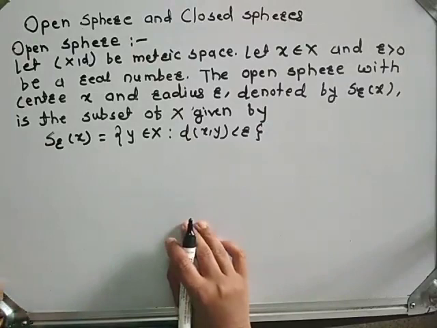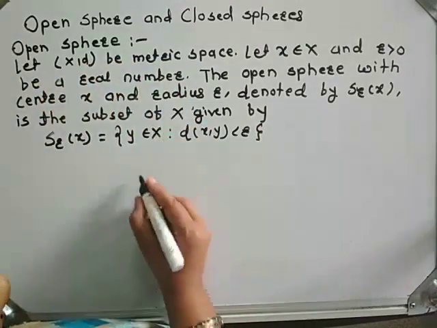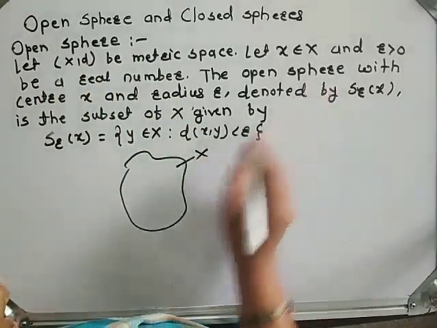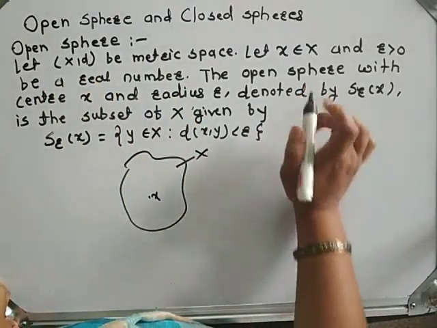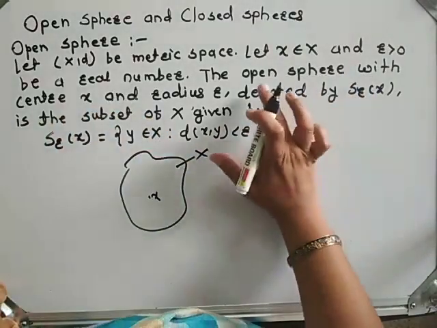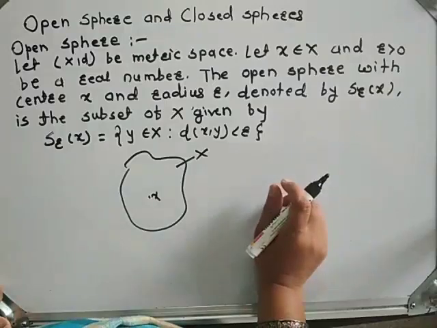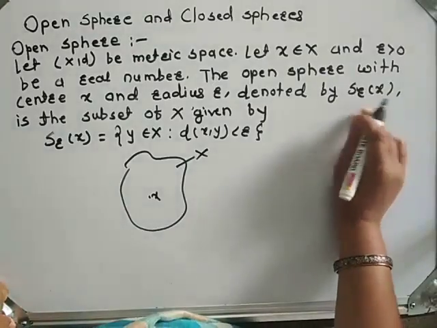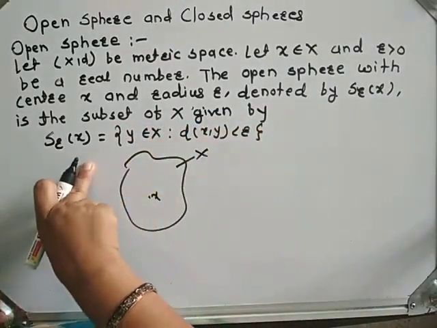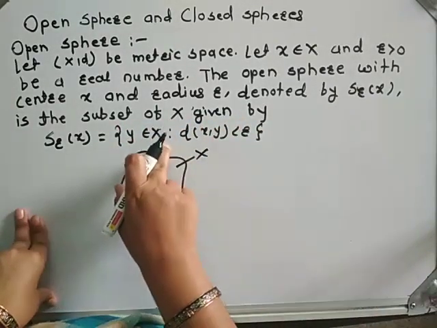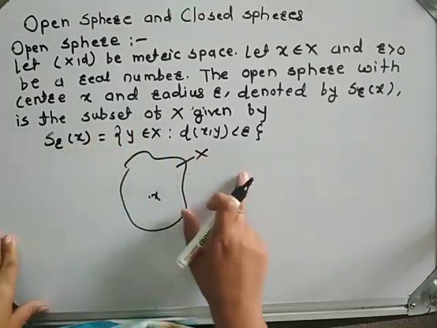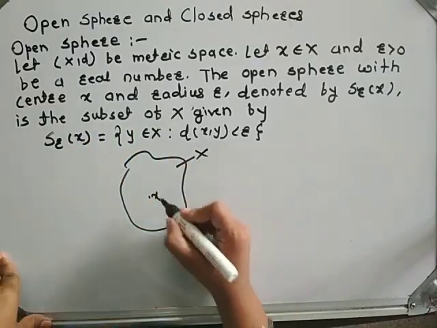What is the definition of open sphere? Let (X, d) be any metric space. Let x belongs to capital X be any point and r greater than 0 be a real number. The open sphere with center x and radius r, denoted by S_r(x), is the subset of X given by the set of all points y belongs to X whose distance from x is strictly less than r.